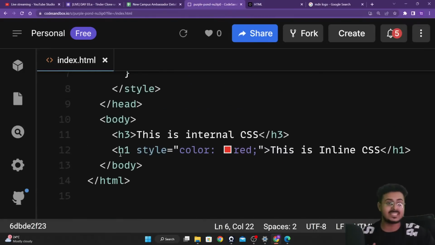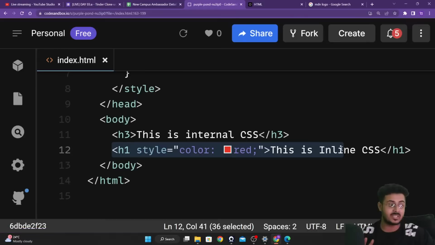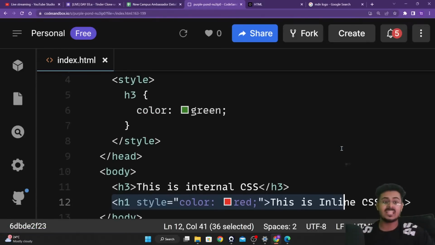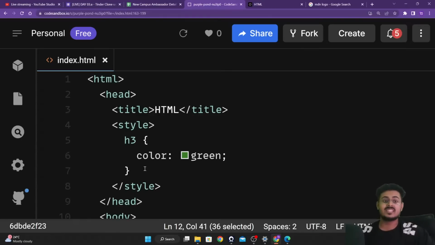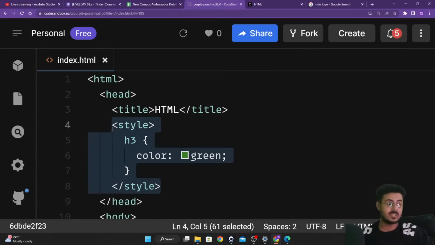Inline CSS is in the same line as your HTML code, whereas your internal CSS is in the same file as your HTML code. Are you guys able to understand this? Please do let me know.